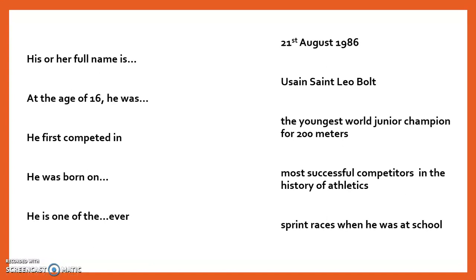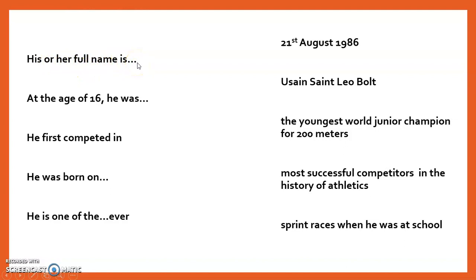So how are we going to do this? It is very simple. First, notice the phrase on your left side here. "His or her full name is blank."